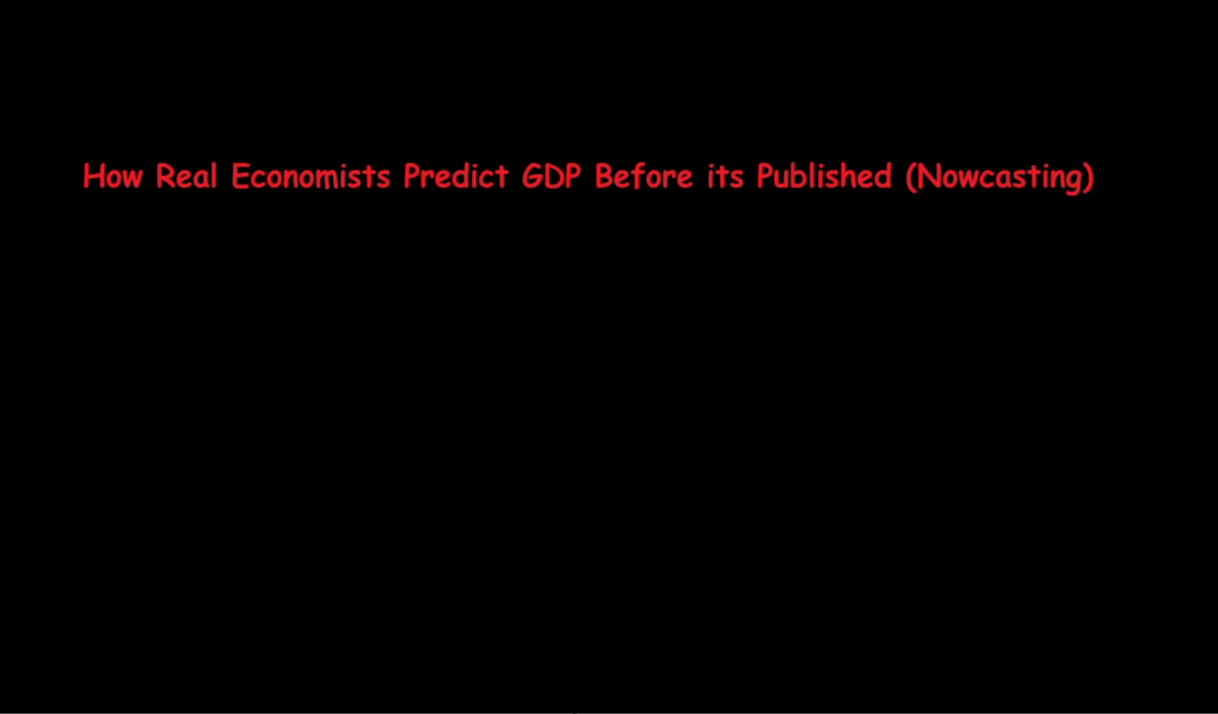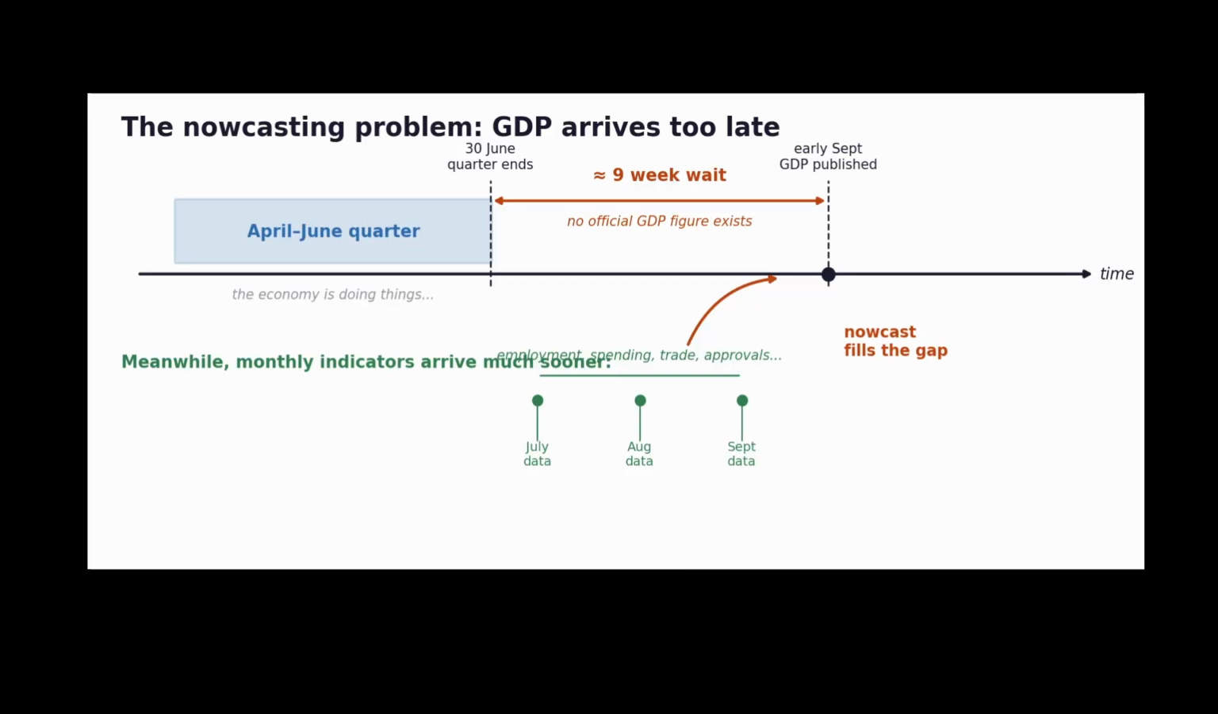Hi everyone, in this video I'm hoping to give you some insight into the practice that some professional economists use to predict GDP before it's published. This is a technique known as nowcasting. So right now in mid-2026, nobody actually knows how the Australian economy performed last quarter.